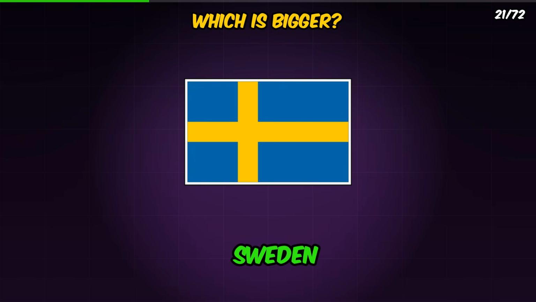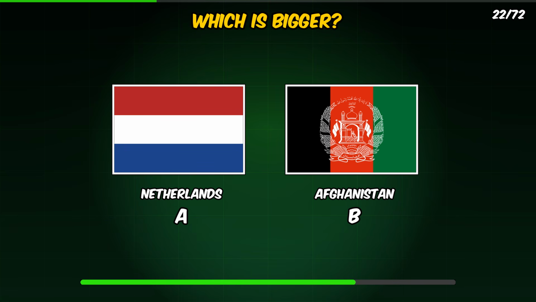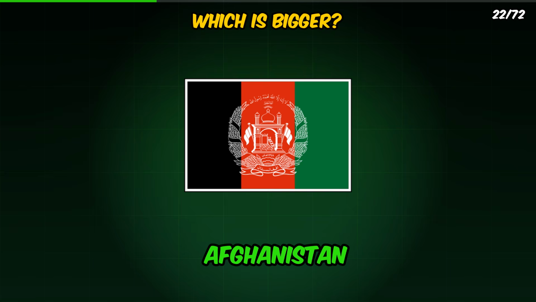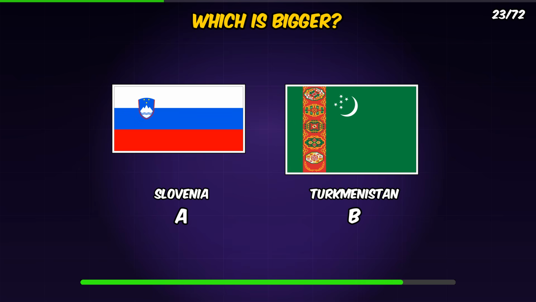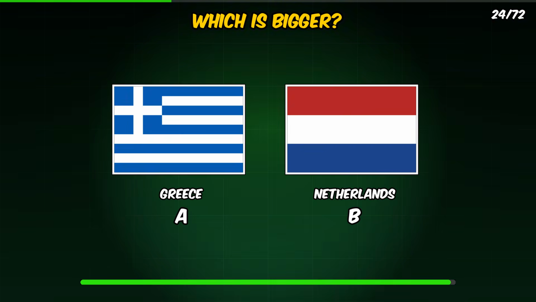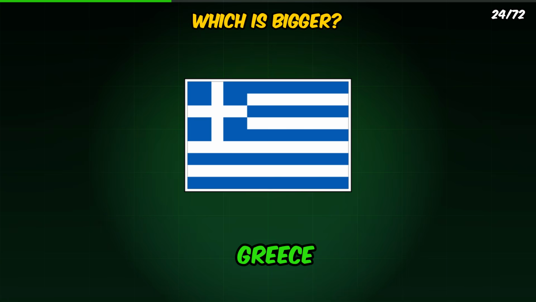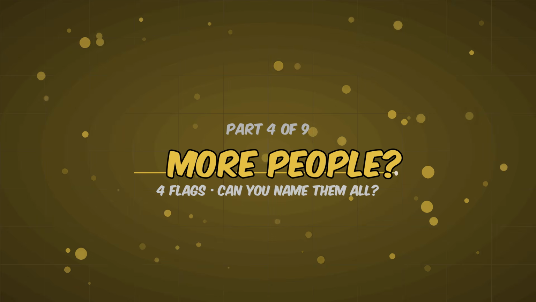Which country is bigger? It is Sweden. Which country is bigger? It is Afghanistan. Which country is bigger? It is Turkmenistan. Which country is bigger? It is Greece.